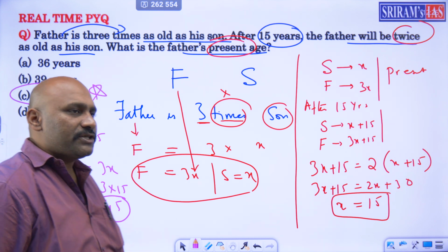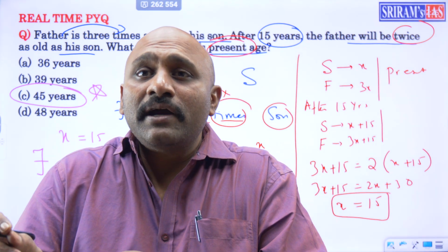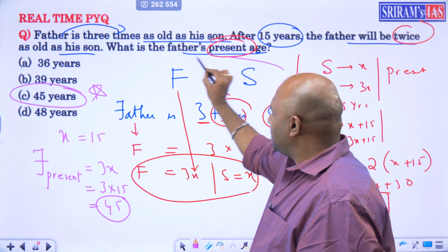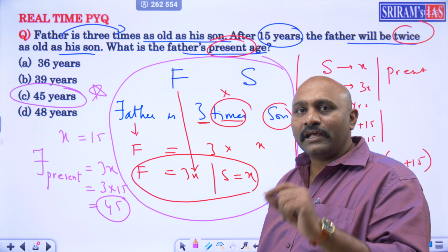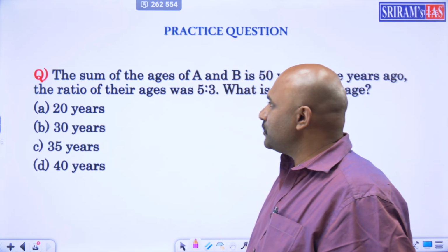So if you observe in this, it is all about converting English into a mathematical equation. That is the major point. That is enough for us to remember. So this here is the major thing that students have to work on. Converting English into mathematics. That's very important. So keeping that in mind, let's do another problem.